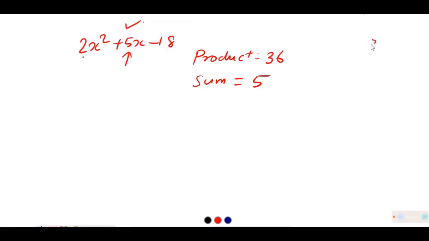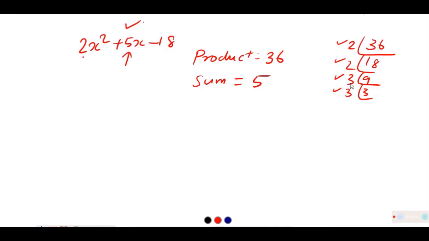So for our convenience we will factorize 36: 2s are 18, 3 3s are 9, 3. We have these prime factors for 36. How can we arrange 36 in such a way that the sum is equal to 5 and the product is equal to 36?